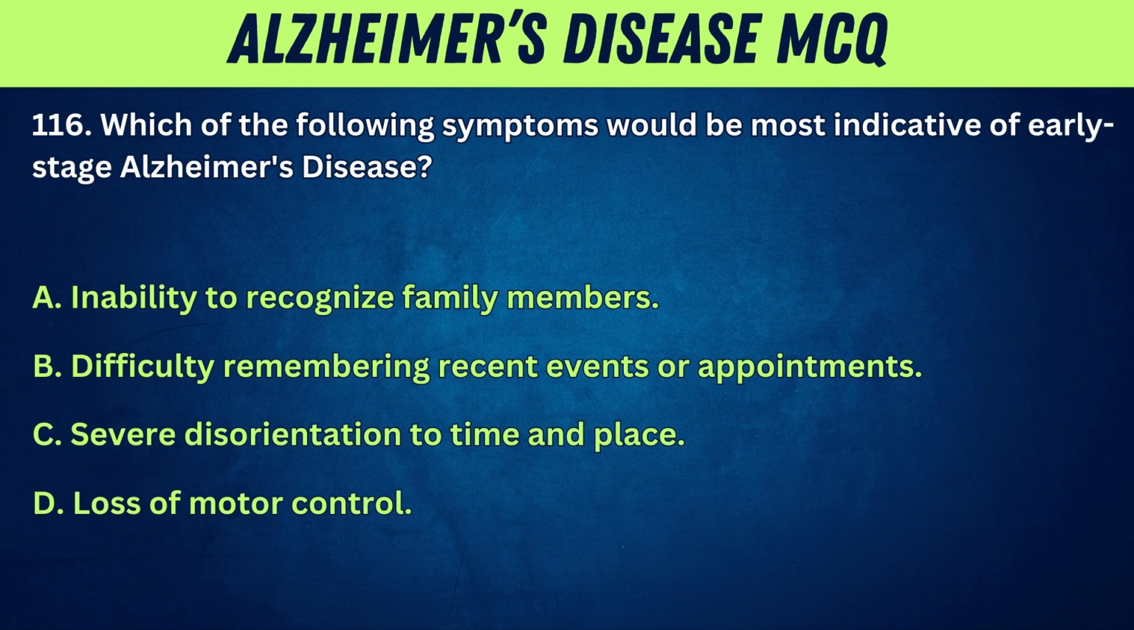116. Which of the following symptoms would be most indicative of early-stage Alzheimer's disease? A. Inability to recognize family members. B. Difficulty remembering recent events or appointments. C. Severe disorientation to time and place. D. Loss of motor control.